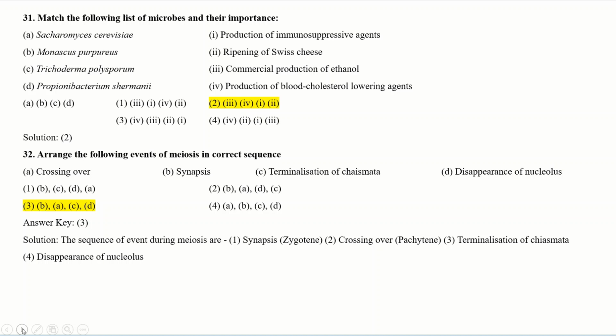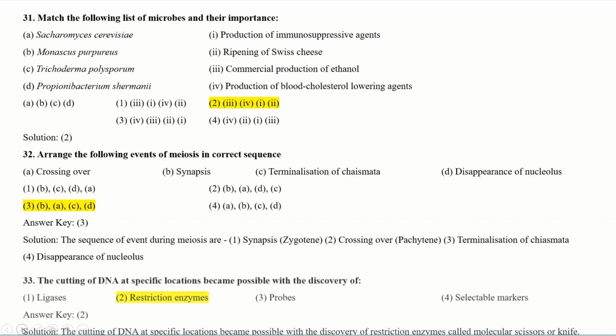These are the correct events or the correct sequence of the steps that happen in the meiosis. So your option third is the correct option by which you can arrange the correct sequence as synapsis, crossing over, terminalization of chiasmata, and disappearance of the nucleolus.